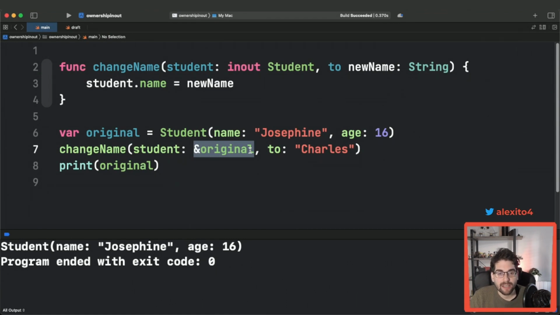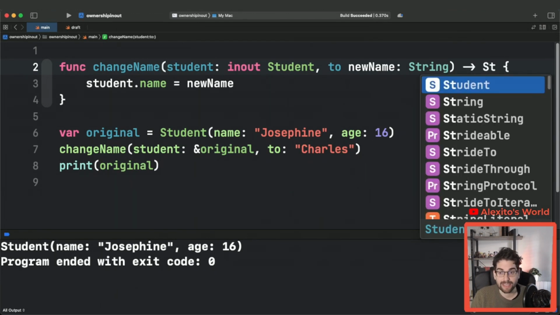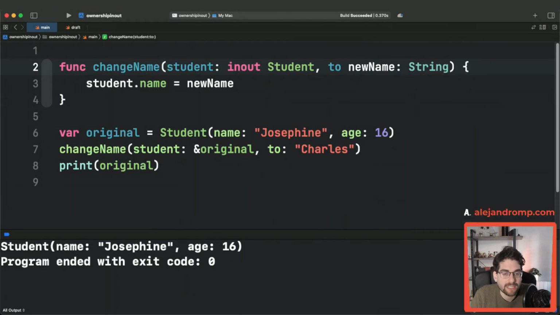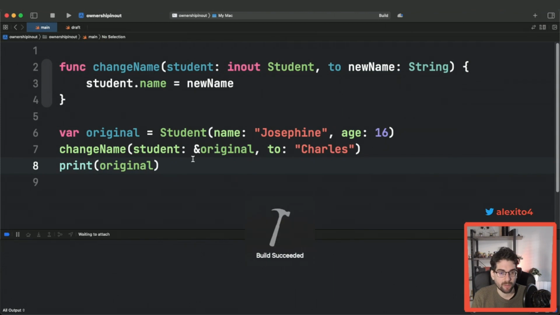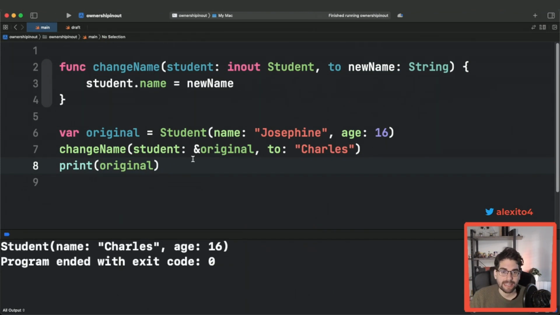It's basically a kind of sugar for if you wanted to return a new student, which many APIs do, and then assign it back. And again, the compiler can optimize this and actually do it by reference internally, but that's out of the scope of this video. But now if we run this, we actually see how Josephine has become Charles. That's very cool. But the language doesn't stop there.